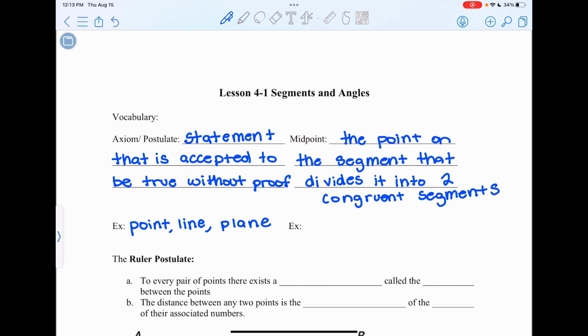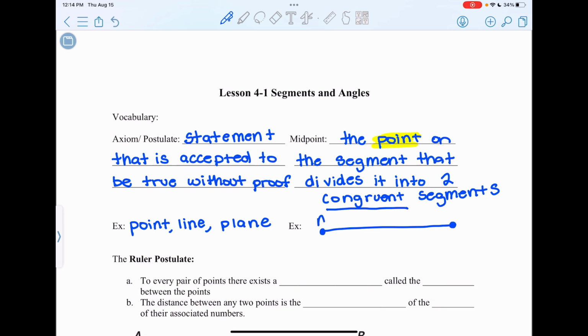The other vocabulary word that we are going to talk about in this video is a midpoint. A midpoint is the point. So notice how once again this definition uses the word point. We wouldn't be able to do that if we hadn't accepted point to be true without proof. But the point on the segment that divides it into two congruent segments. Remember, congruent means having the same measure. So we are going to split a segment in half into two equal segments.